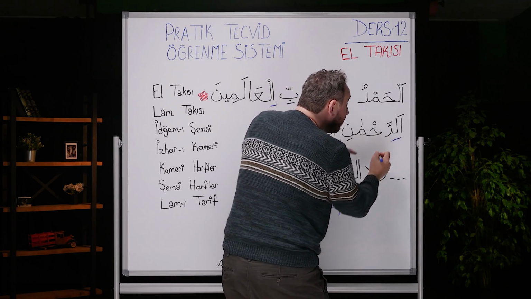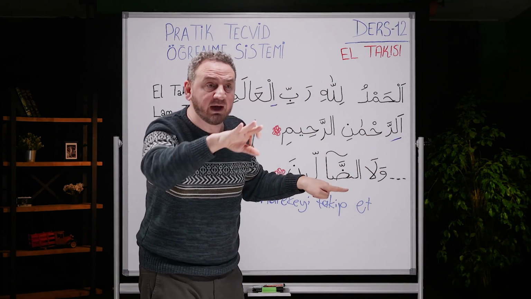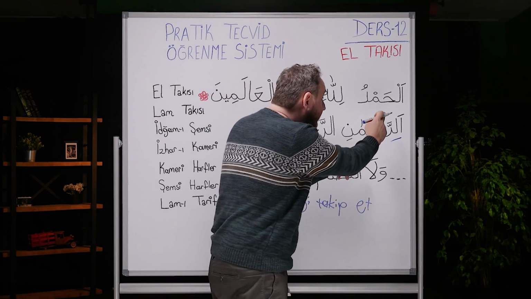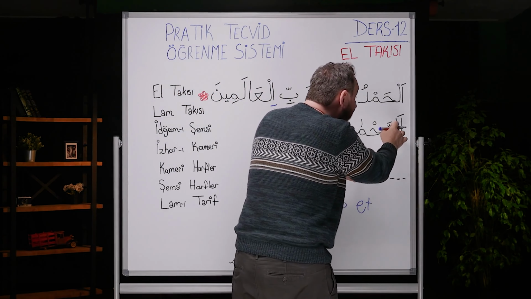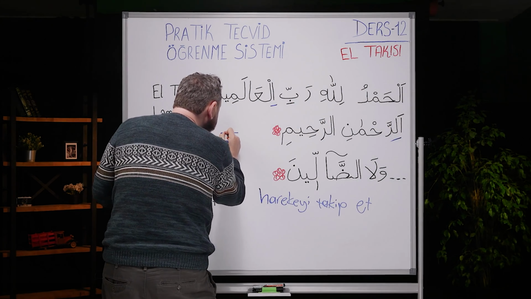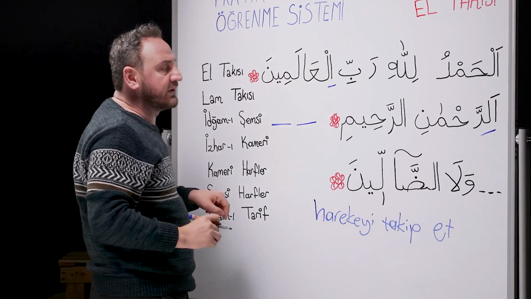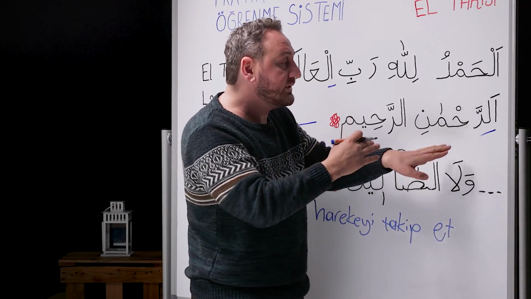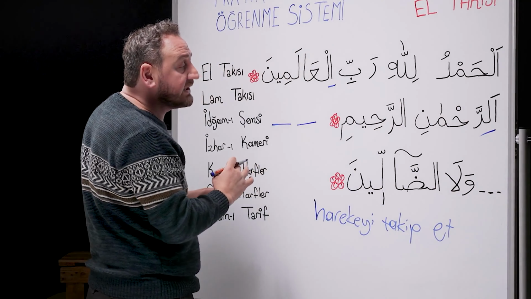Ar-Rahmanir Rahim. Does lam have any haraka on it? What did we say? Follow the haraka. We can't see any haraka. What do we do? Move on to the next letter. As we're reading, we see no haraka. If there's no haraka, move on to the next letter. We saw that lam had no haraka. What did we do? We continued with Ar-Rahmanir Rahim.